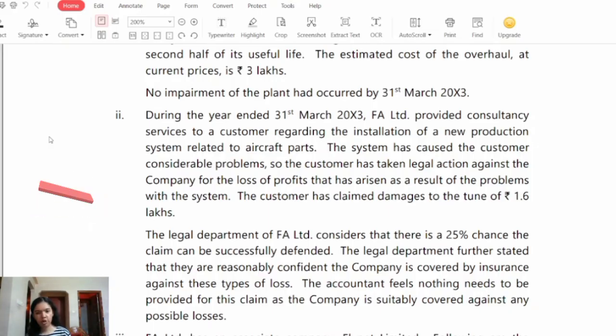The legal department of FA Limited considers that there is a 25% chance the claim can be successfully defended. The legal department further stated that they are reasonably confident the company is covered by insurance against this type of loss. The accountant feels nothing needs to be provided for this claim as the company is suitably covered against any possible losses. So let's see the MCQ related to this. Actually, MCQ number 3 is related to this transaction.